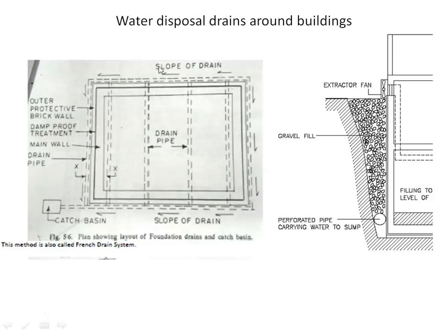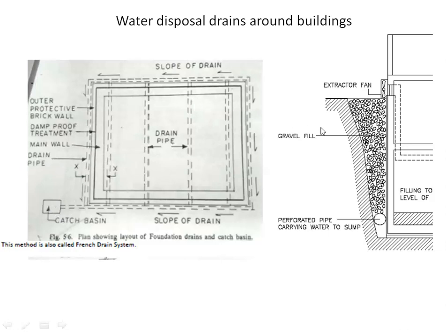It has been given a slope in these directions, and this leads to an underground water tank which we call a sump. All the water collected in the perforated pipe travels along the slope and goes into this underground water tank, and once this tank fills up to a certain level, the water gets pumped out by the automatic pumping system.